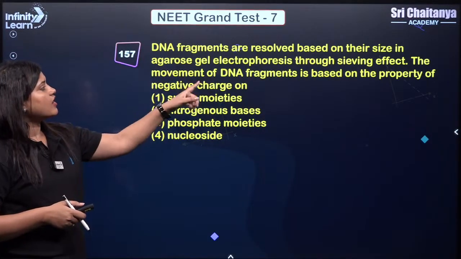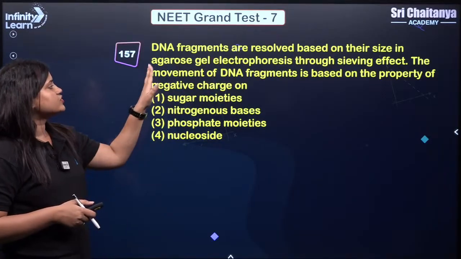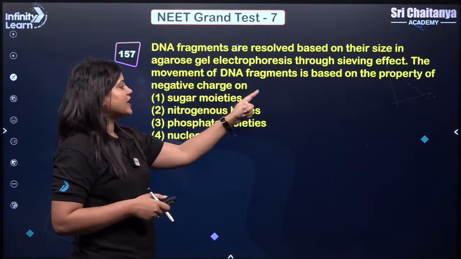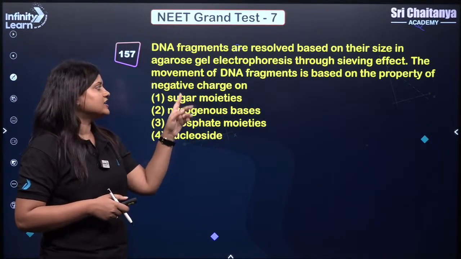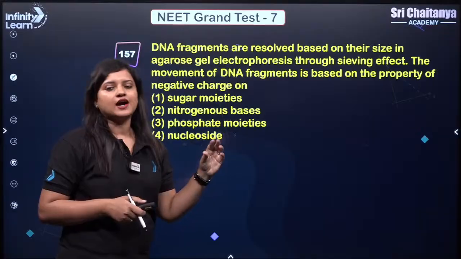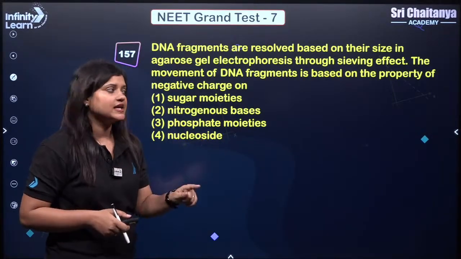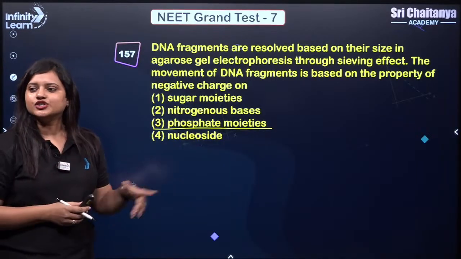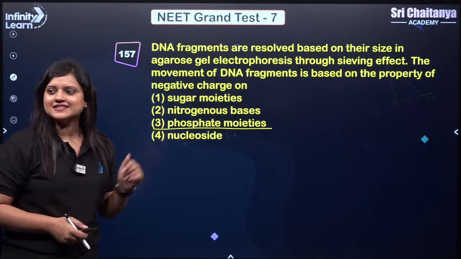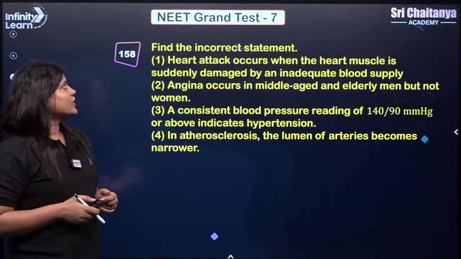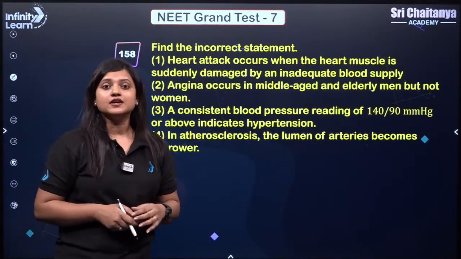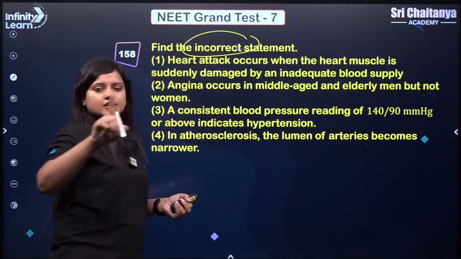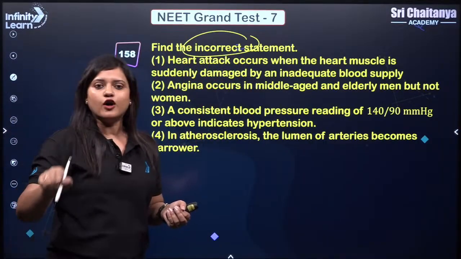Next question, let's see. DNA fragments are resolved based on their size in agarose gel electrophoresis through sieving effect. The movement of DNA fragment is based on the property of negative charge on. So we know that our DNA is negatively charged, but this negative charge is due to phosphate moieties. So answer here should be 3. Yes? So let's move on to our next question, and here we want the incorrect statement.